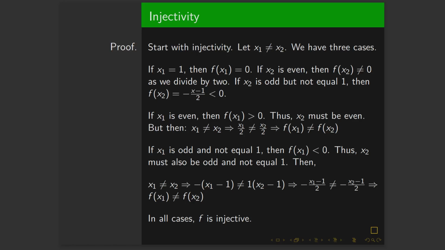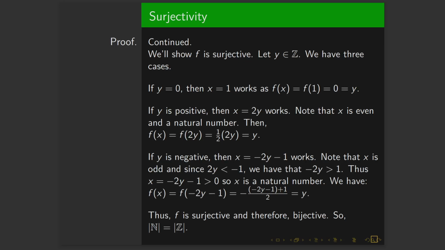And now in the case that x1 is odd and not equal to 1, well then we know that f of x1 will be less than 0. So x2 must also be odd and not equal to 1. Then in this case, x1 not equal to x2, follow down the chain, divide by 2, and then we get f of x1 is not equal to f of x2. So in all cases, f is injective no matter how we pair up x1 and x2. Now let's go to surjectivity. We'll show that f is surjective.